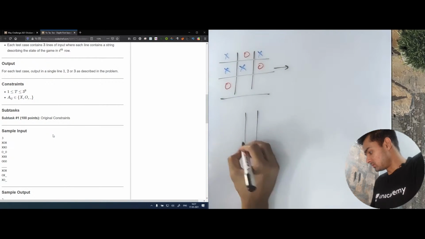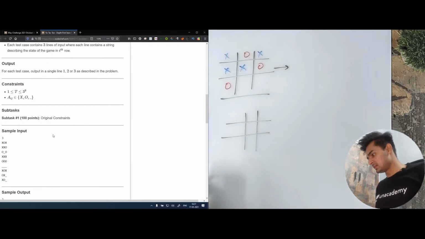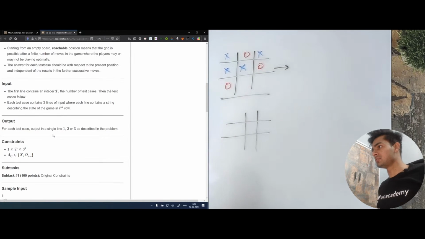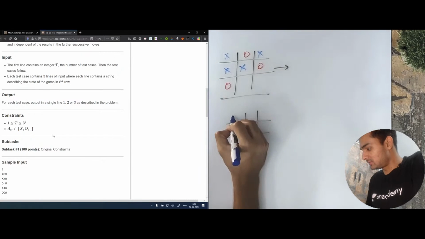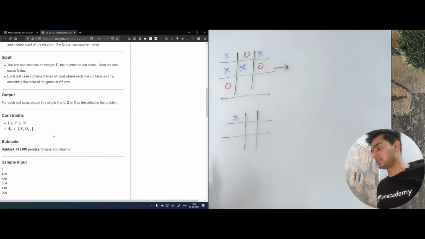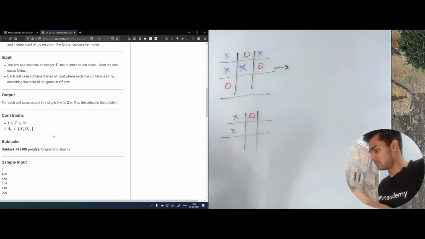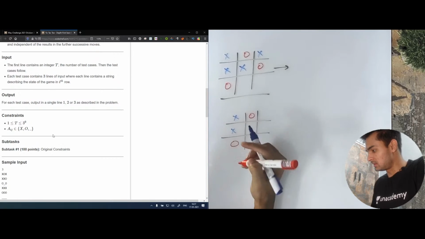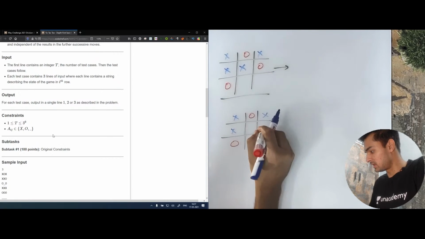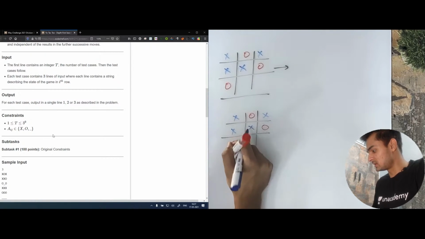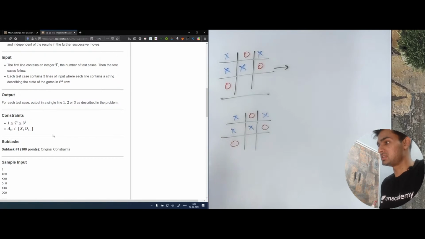Let's make another board. We know that the first player starts with an X. So let's say the first player started with this X. Then the next player must have drawn this O. Then we had this X, and then this O, and then this X. We had this O, and then we had this X. So as you can see, this state is actually reachable.